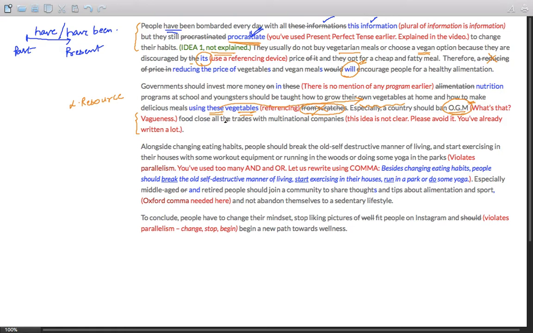Food, close all trades with multinational companies. What do you mean by close all trades with multinational companies? The idea itself is not clear. Are you saying that all the businesses should be shut down? What exactly is the meaning? Try avoiding writing something which is not clear. Please avoid it. And moreover, you have written already a lot of stuff. This could have been avoided.